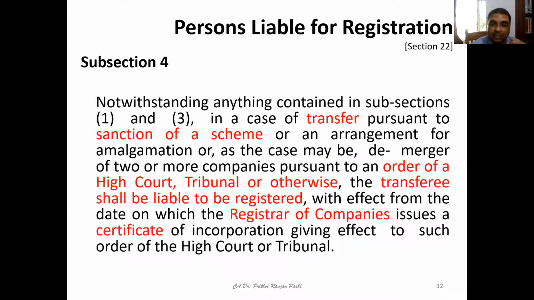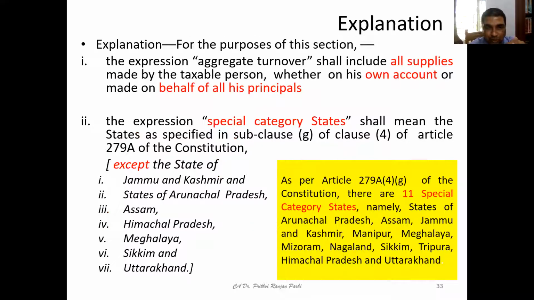That means High Court or Tribunal has given order for amalgamation, merger or demerger, and a new company is formed, and ROC has issued a new certificate of incorporation with effect from such date. They are liable to be registered. They have to go for registration under GST law. These are the basic provisions which we have understood.